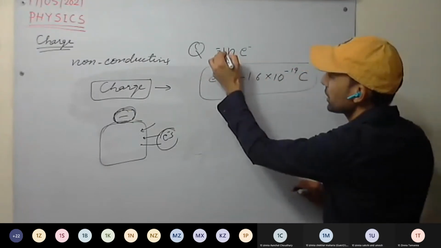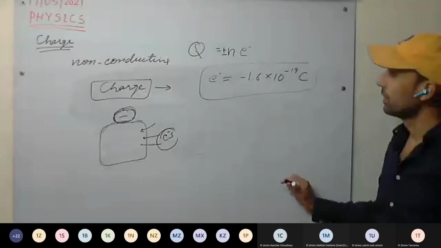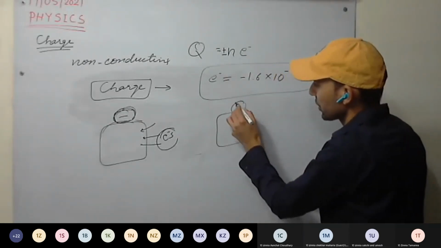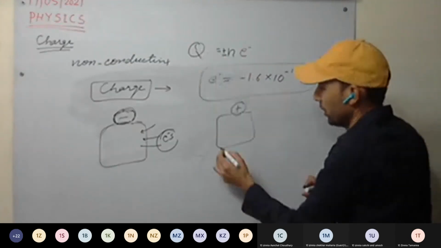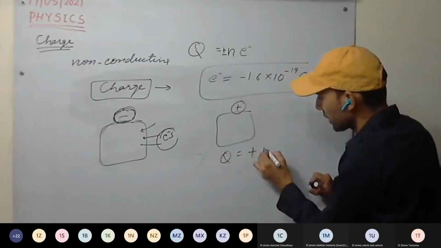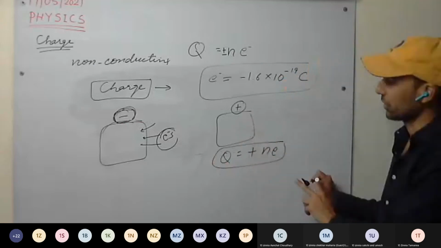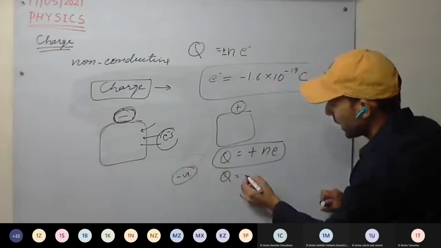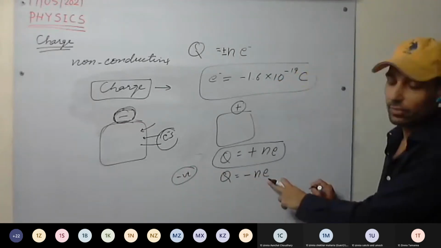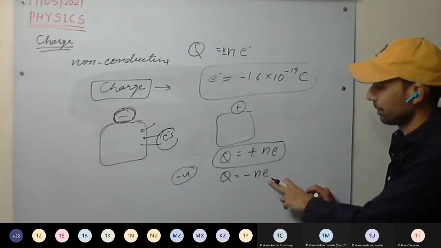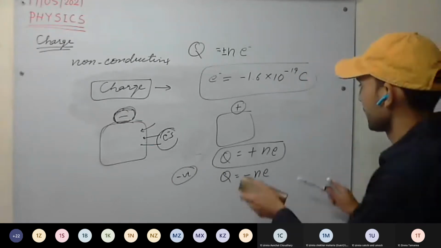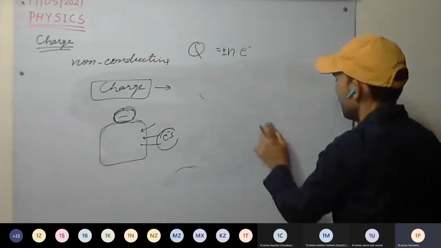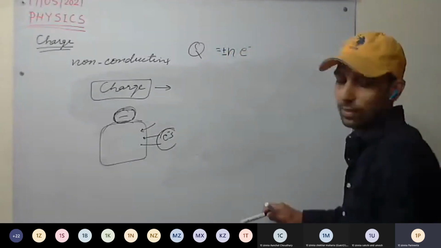Now, will the charge be positive or negative? If a body is positively charged, then this charge will be positive. When the body has negative charge, an excess of electrons, it will be negative. This is clear? Yes, sir, if the body is positively charged, then the charge will be plus 1.6.